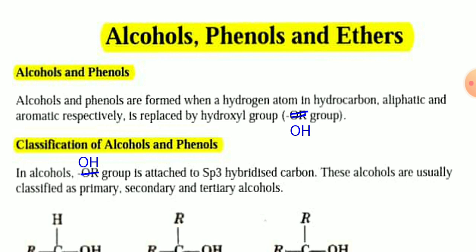Today I am going to discuss alcohols, phenols, and ethers. So first, alcohol and phenols. Alcohols and phenols are formed when a hydrogen atom in a hydrocarbon, aliphatic or aromatic, is replaced by a hydroxyl group, that is the OH group. Then the product formed is known as alcohol.